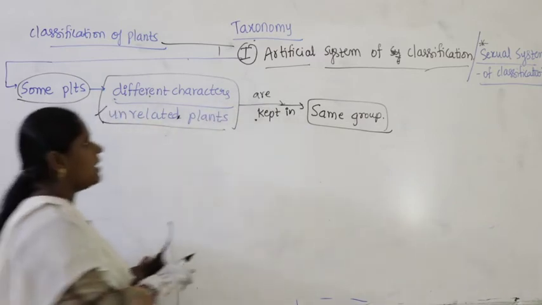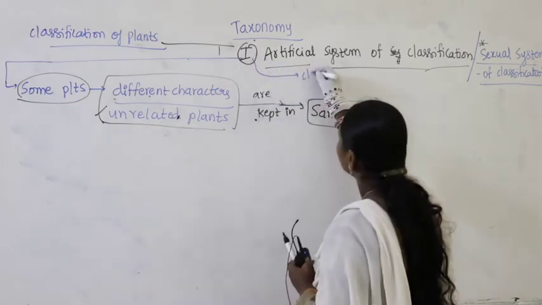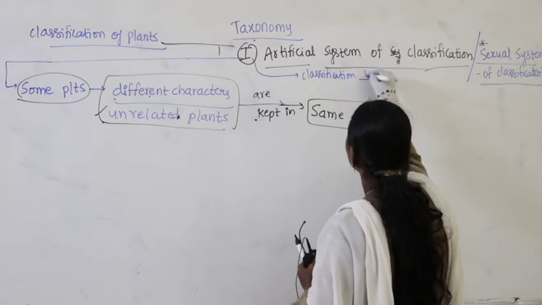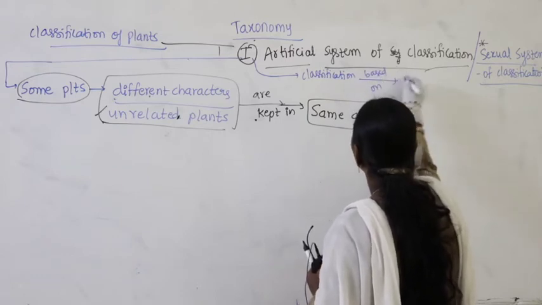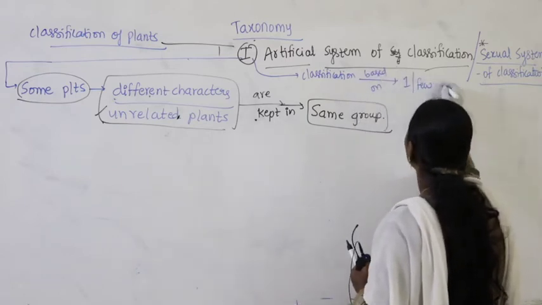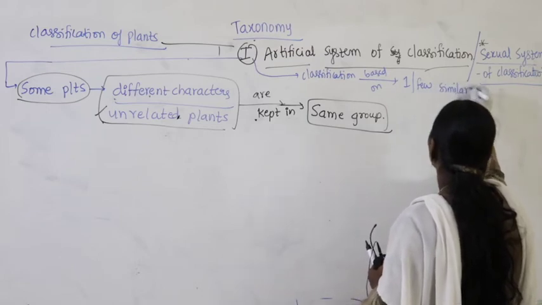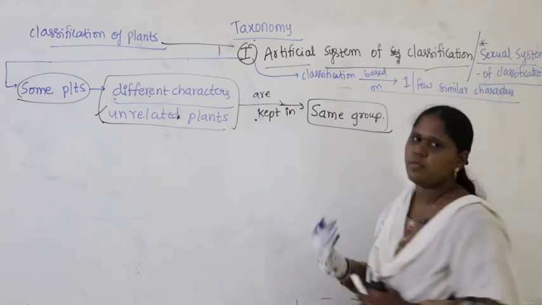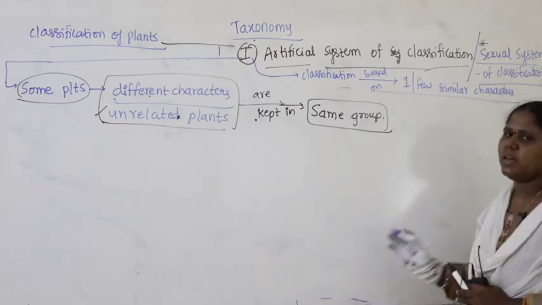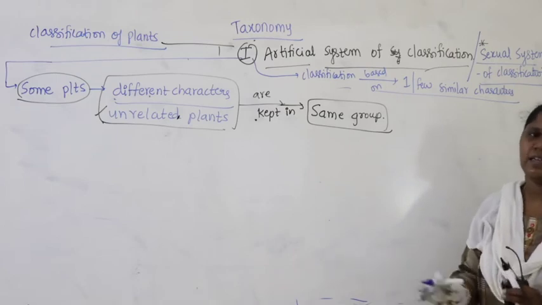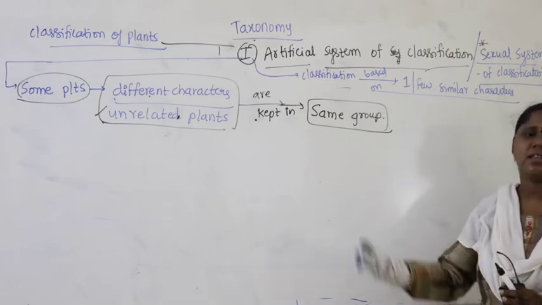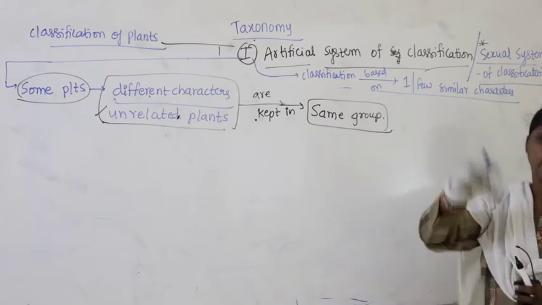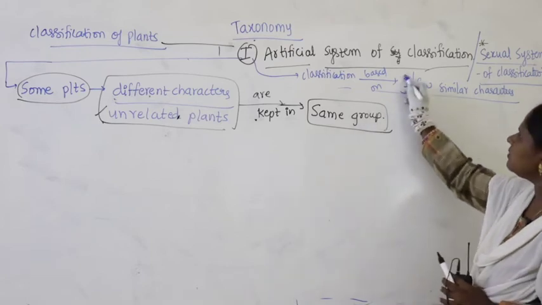They gave the classification based on one or a few similar characters. What is the meaning of this? Aristotle gave one classification, Theophrastus gave one, Linnaeus gave one. After that, taking the efforts of all these scientists, they started classifying plants into different groups by taking one similar character.